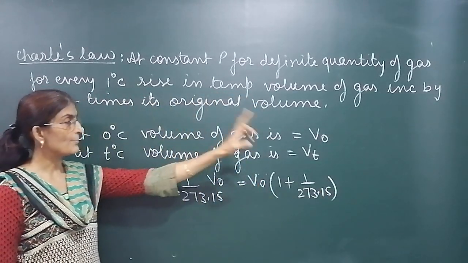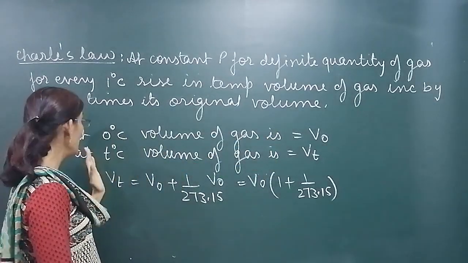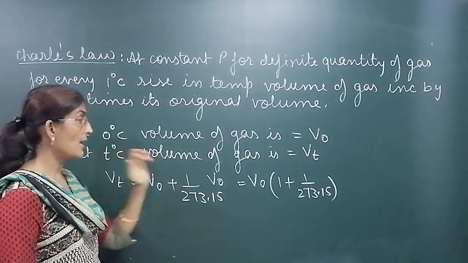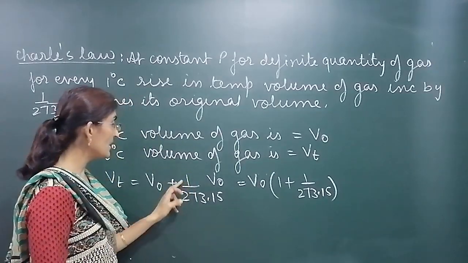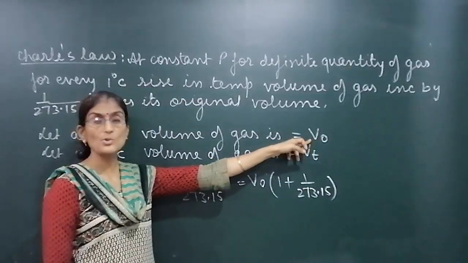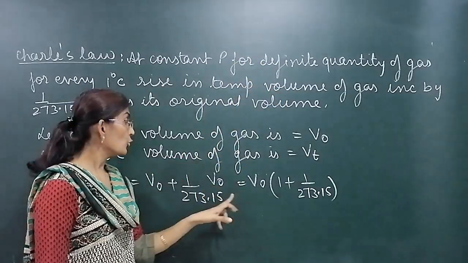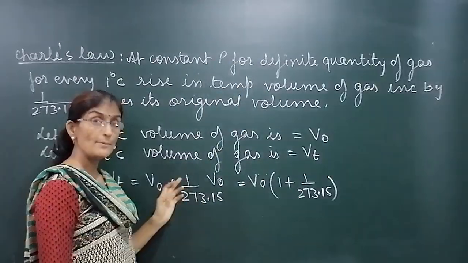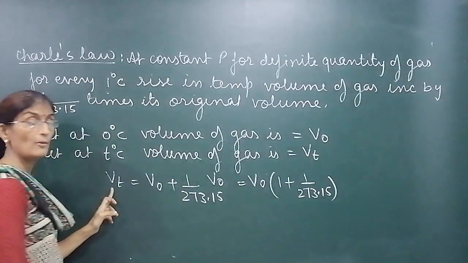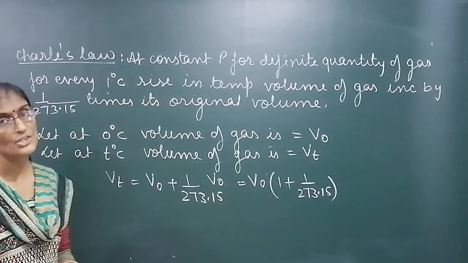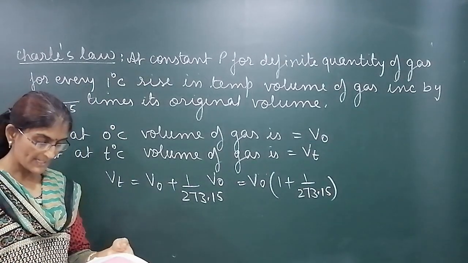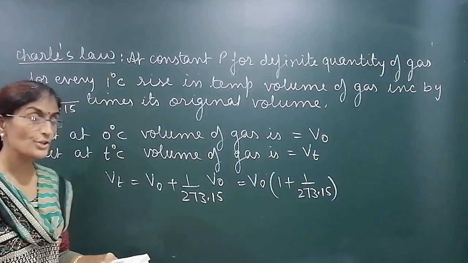At 0 degree, suppose the volume is V0, at T degree Celsius, the volume becomes 1 by 273 times of its original volume. What was original? जहाँ से आपने स्टार्ट किया है, V0 is the original volume. तो original volume का 1 by 273 times increase होता है. That is the final volume. This is called Charles' law. And everything taking place at constant pressure.